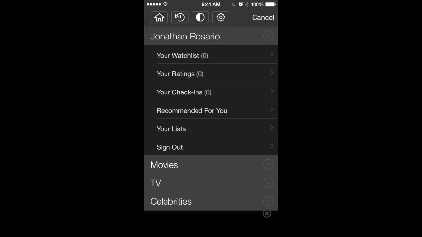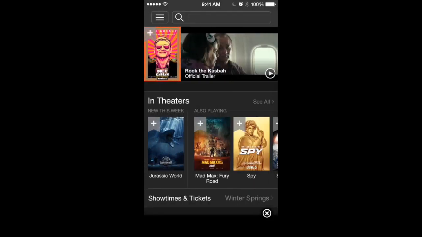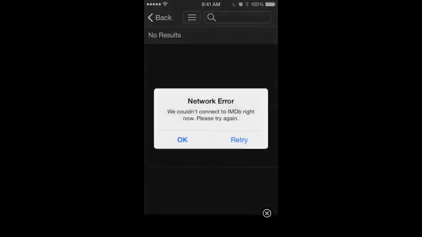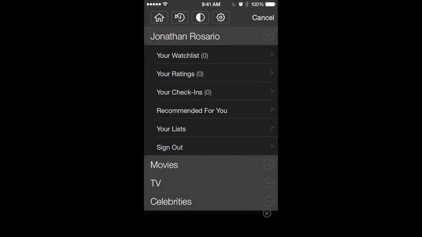Before I show you that, let's go to that settings page there. If you don't have an account with them, you wouldn't see the Jonathan Rosario there. Actually, you would just see movies, TV, celebrities, and instead of Jonathan Rosario, there would be a spot for sign in. But once I'm signed in, there's a watch list, ratings, check-ins, recommended for you. So based on decisions and choices that I made, they'll recommend movies for me to watch.